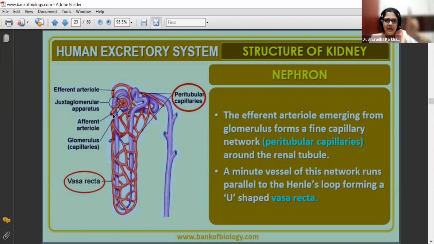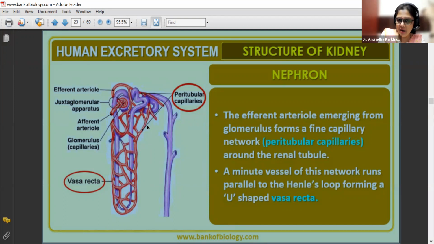So your loop of Henle is having a descending limb, a loop, and the ascending limb, correct? Right? So see, this is going to be the descending limb, this is the loop, and this is the ascending limb of loop of Henle. It's going to be covered with vasa recta, that is the efferent arteriole will now branch out.